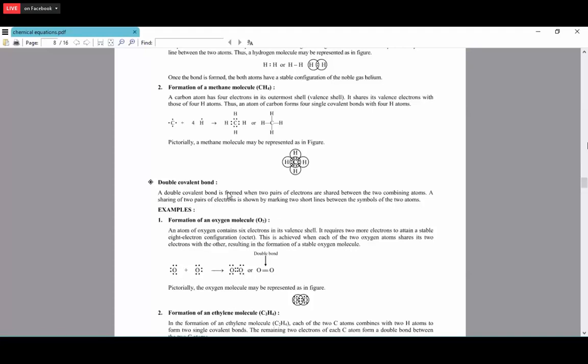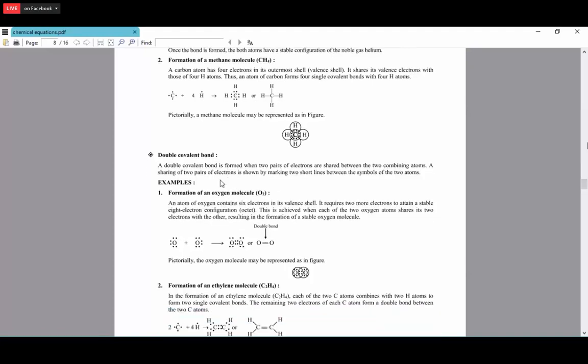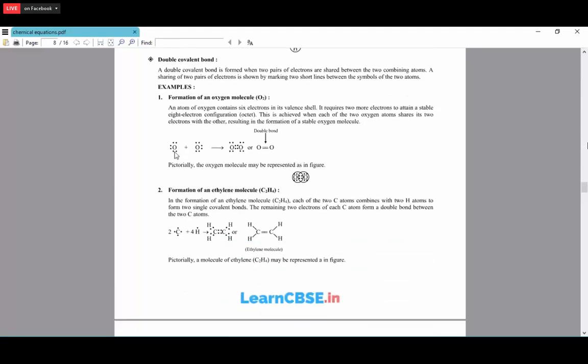Double covalent bond. The double covalent bond is formed when two pairs of electrons are shared between the two combining atoms. The sharing of two pairs of electrons is shown by marking two short lines between the symbols of the two atoms. Example, oxygen, O2. One oxygen atom has 6 electrons in the outermost shell, and the other oxygen atom also has 6 electrons.